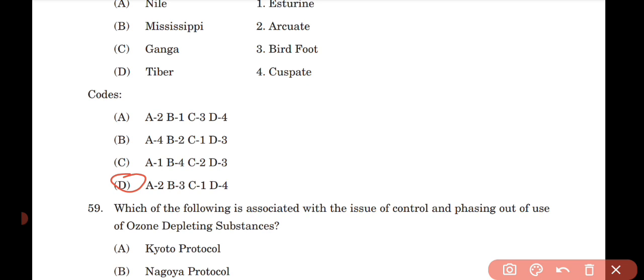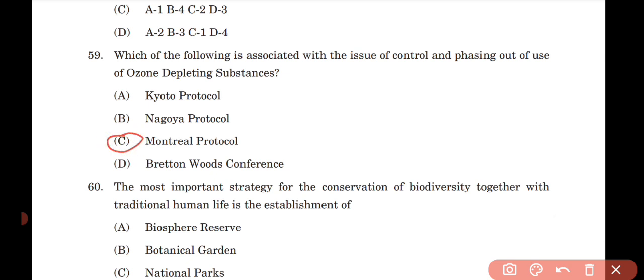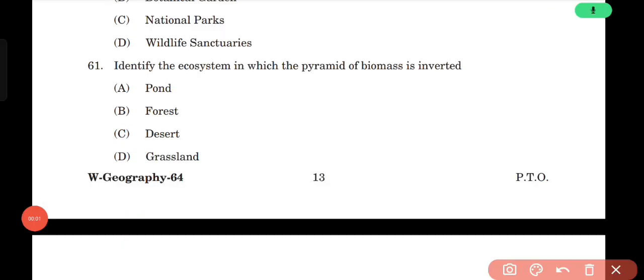Which of the following is associated with the issue of control and phasing out of use of ozone depleting substances? Option C. Question number 60, the most important strategy for the conservation of biodiversity together with traditional human life is establishment of option A. Question number 61, identify the ecosystem in which the pyramid of biomass is inverted. Option A.